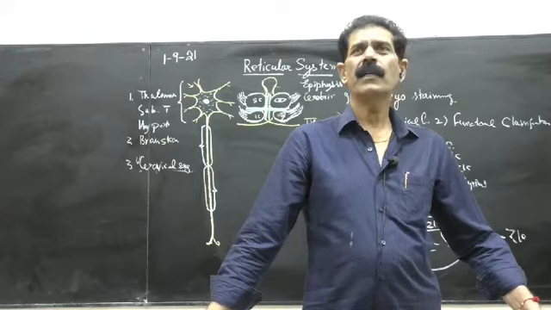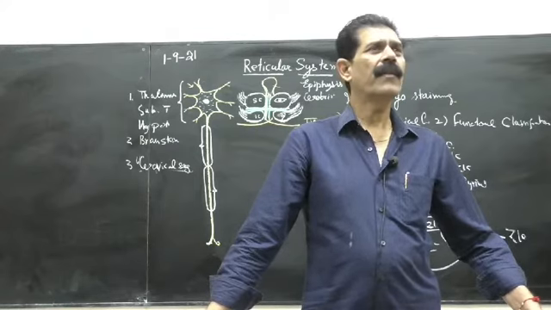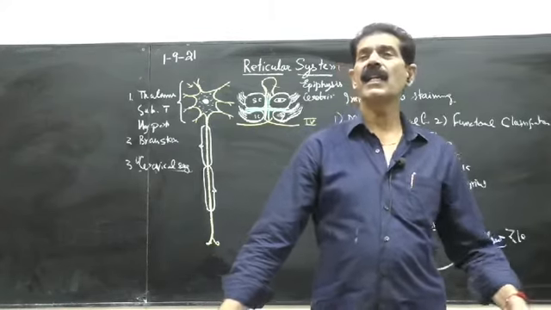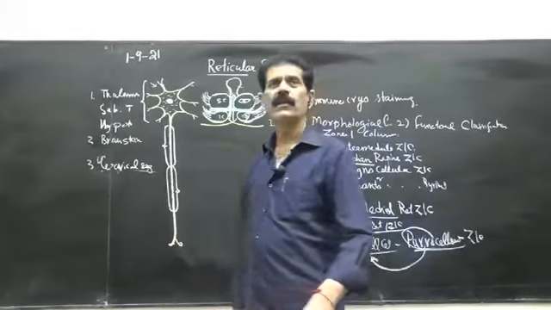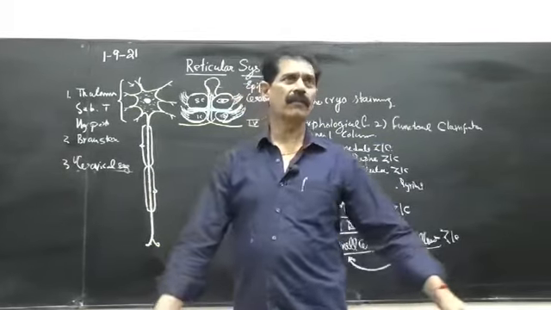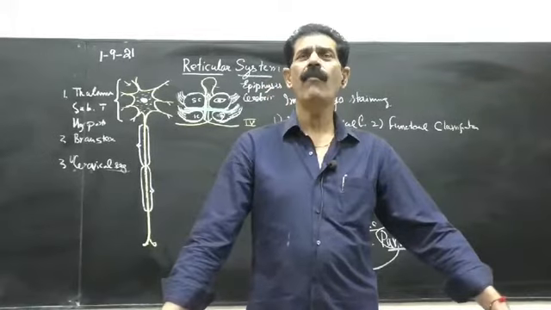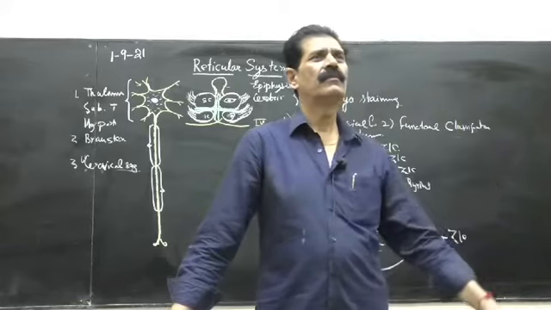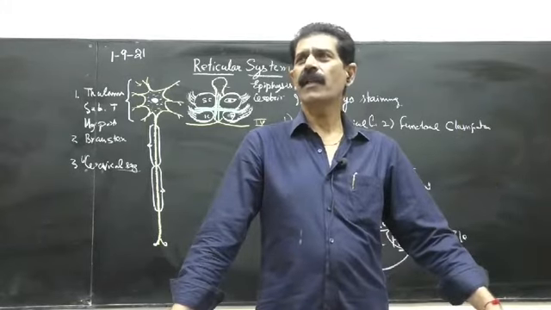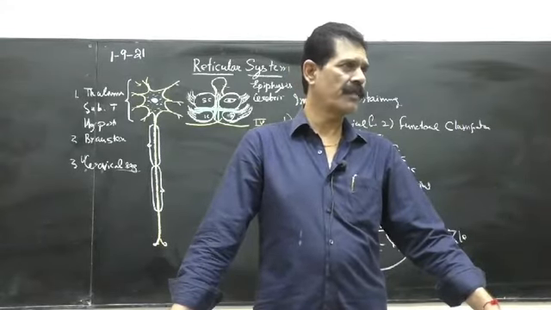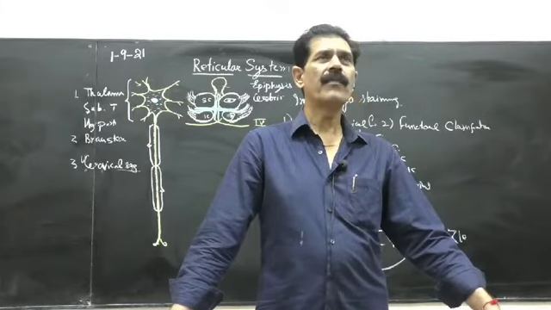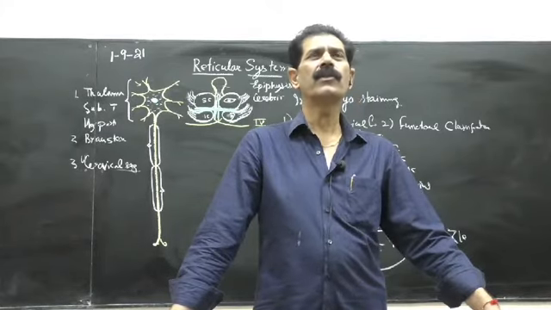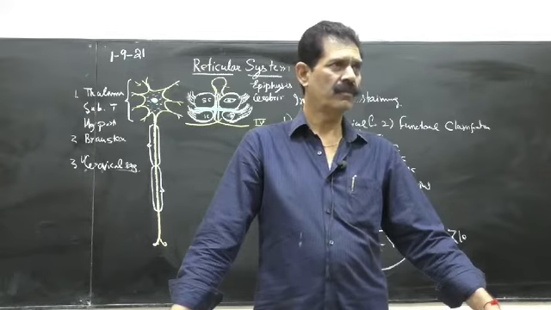The gray matter of the right nerve lies on the left and vice versa. Third specialty, it is the only cranial nerve out of 12 pairs which arises from the dorsal aspect. All other pairs of the cranial nerves arise from the ventral surface of the brain. But you have to remember three specialties if anybody asks you about the trochlear nerve.